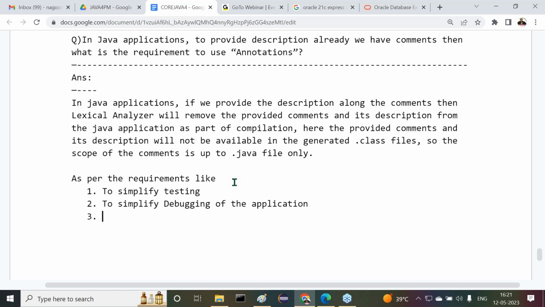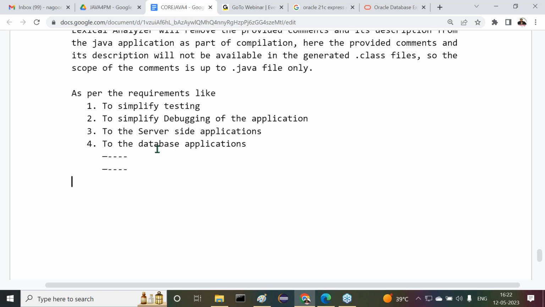The next one is for server side applications, for database applications, and so on. So many requirements are available, not only these. I have given just some examples. As per the requirements, like to simplify testing, to simplify debugging, or for server side applications, or database applications. Understand my point here?